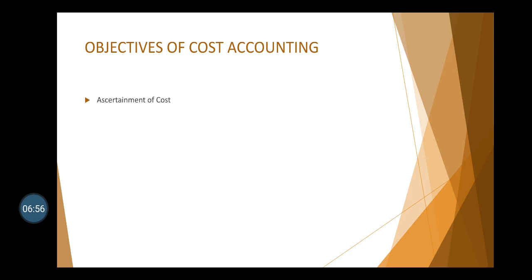Cost determination means collecting the cost information, classifying this information, analyzing it and allocating the cost information based on various parameters. So the first important objective of cost accounting is to find out the cost or to determine or ascertain the cost.